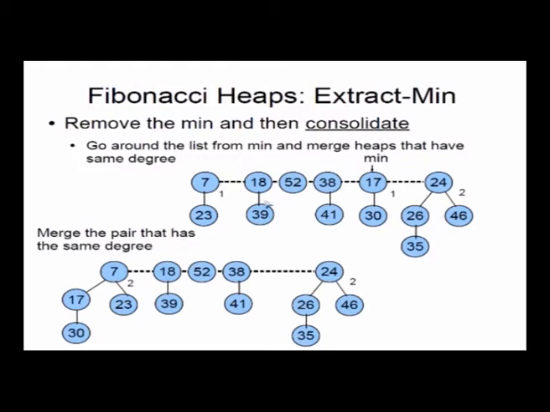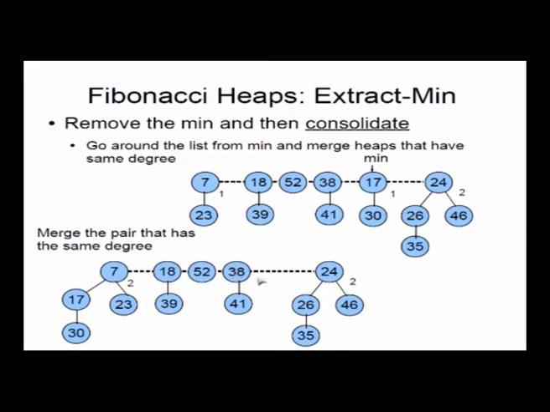So that is what I have done here. I took 17 and its subtree and put it under 7, so we got it like this. When I did this, what will happen? 7's order becomes 2. So now I have one node with order 2, another node with order 2, two nodes with order 2.